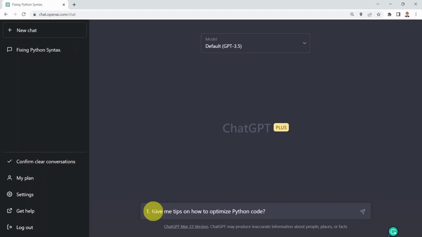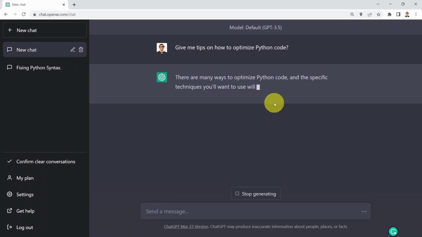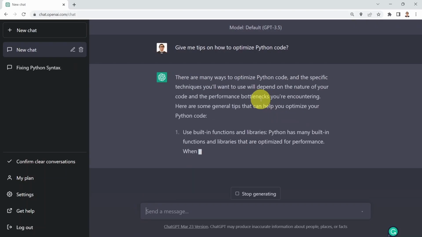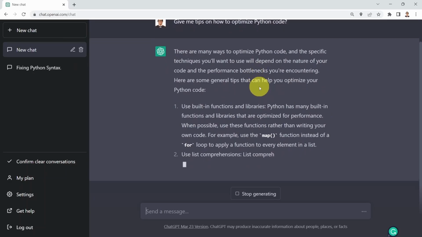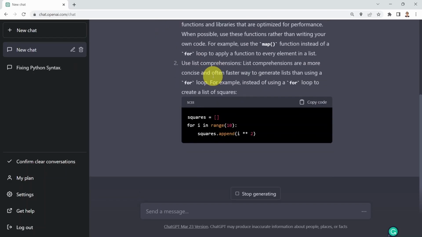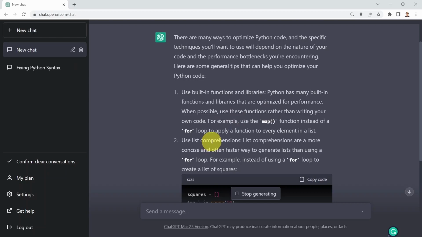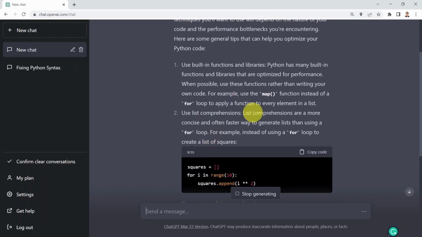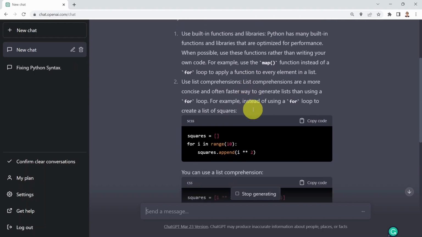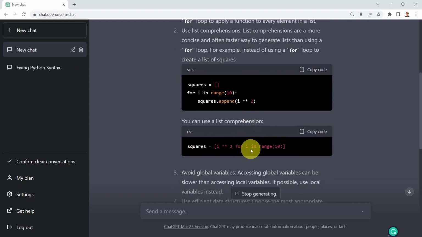First, I'm going to say, please give me some tips on how to optimize my Python code. And what you see here is ChatGPT recommending various ways to optimize the code. First, use built-in functions and libraries. Then you can also use list comprehension. So instead of defining a for loop and maybe adding an accumulator in there, you can just use list comprehension to do the exact same thing in just one single line instead. And it's also showing you examples here, which is pretty powerful.